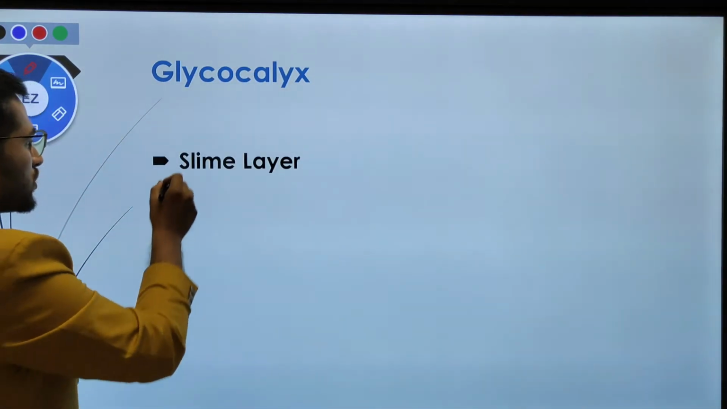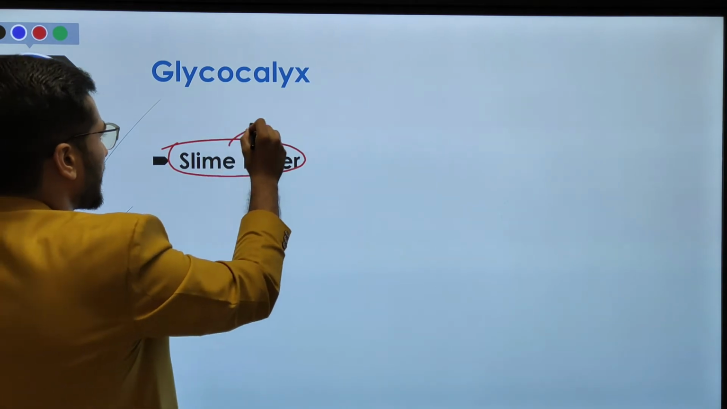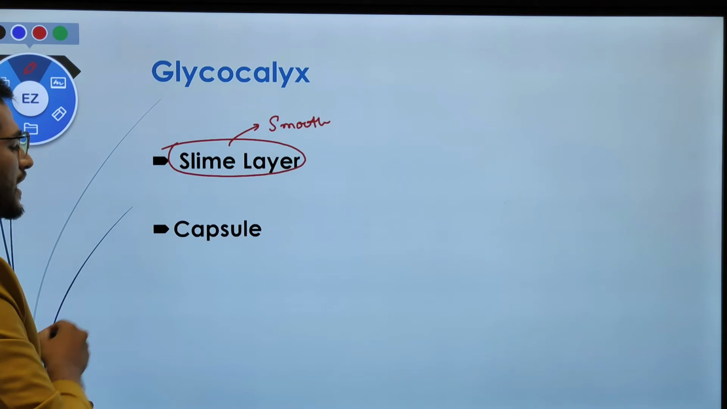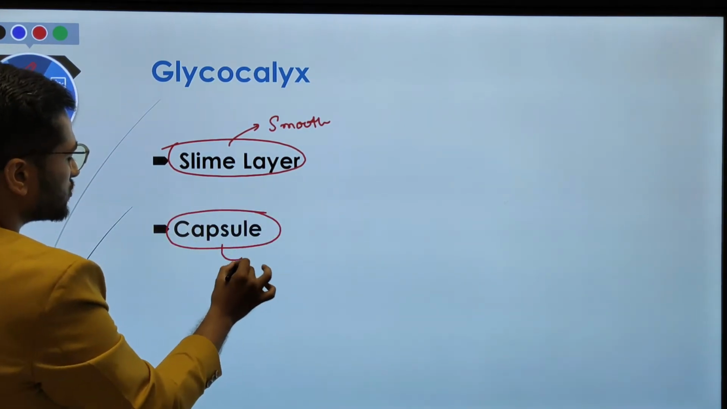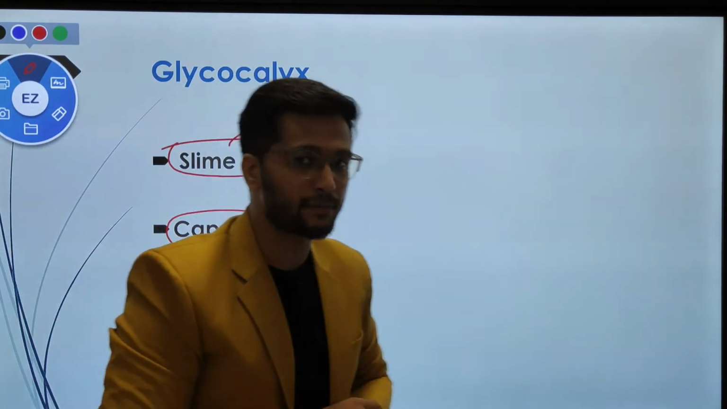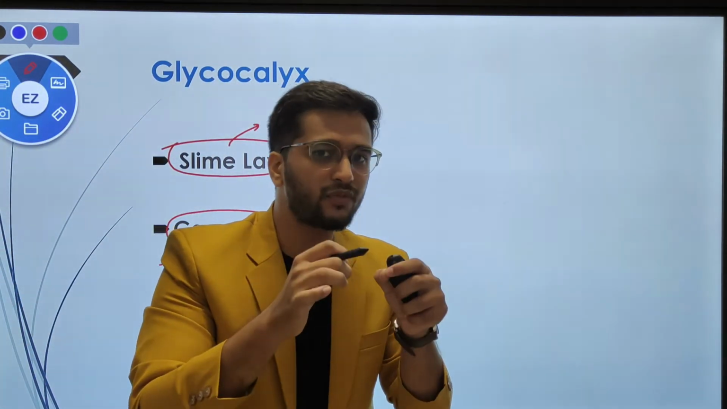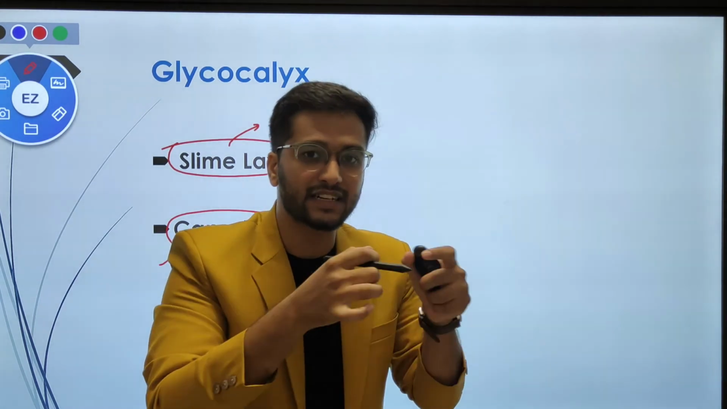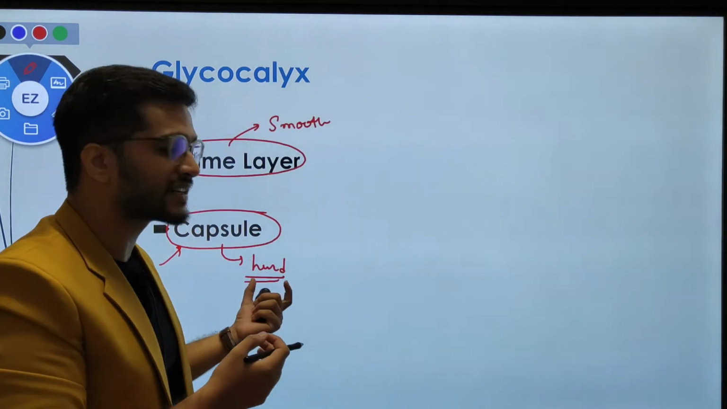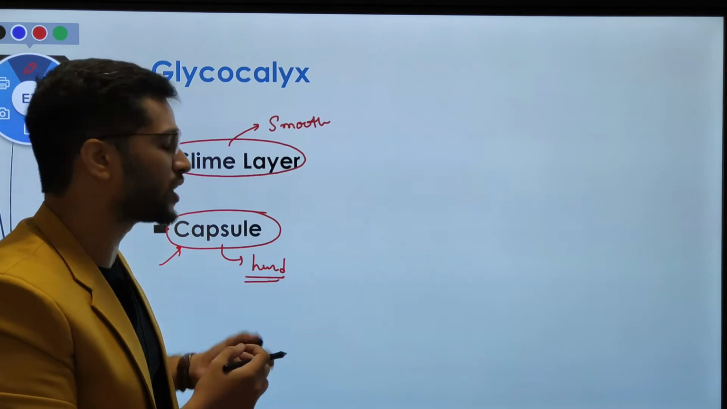But the glycocalyx has a dual character. Sometimes if the glycocalyx is smooth, then it is known as the slime layer. If it is hard and tough, then it is known as a capsule. So what we learn here is that if the texture of the glycocalyx is smoother or loose, then it is known as a slime layer, and if the texture is hard and tough, then it is known as the capsule.